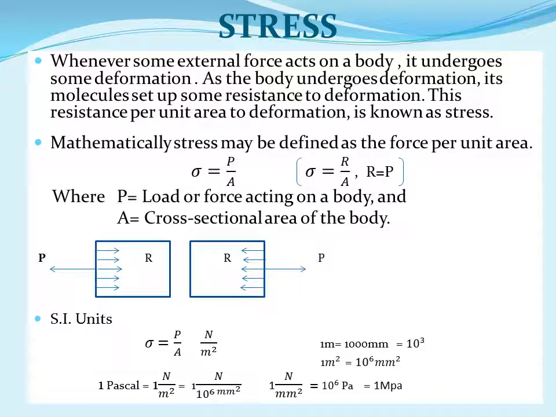Now 1 Pascal is equal to 1 Newton per meter square, and meter square is converted into mm square, therefore 10 raised to power 6 mm square. Now cross multiplication, we get 1 Newton per mm square is equal to 10 raised to power 6 Pascal, and 10 raised to power 6 means mega. Therefore 1 Newton per mm square is equal to 1 megapascal. This is the conversion factor.